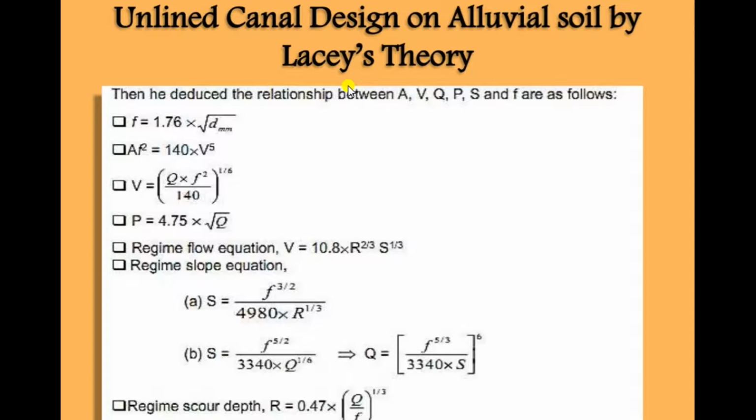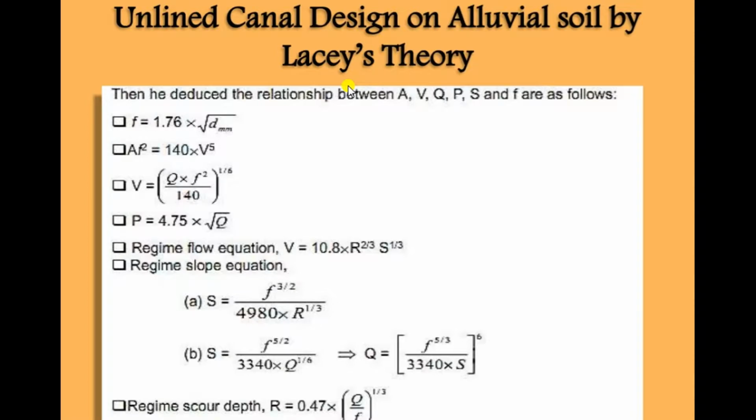Regime flow equation: V0 is equal to 10.8 into R raised to 2 by 3 into S raised to 1 by 3. And the regime slope equation: these equations are derived, and that is the longer theory, because we have to use only the equations. S is equal to F raised to 3 by 2 upon 4980 multiplied by R raised to 1 by 3.